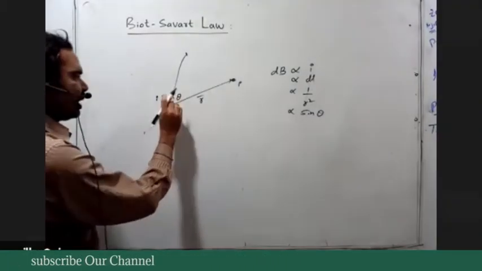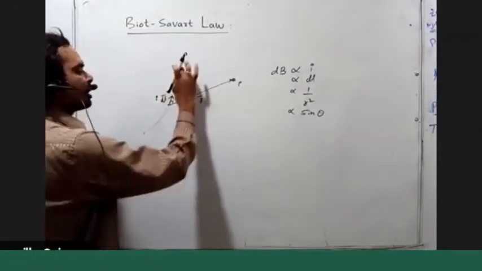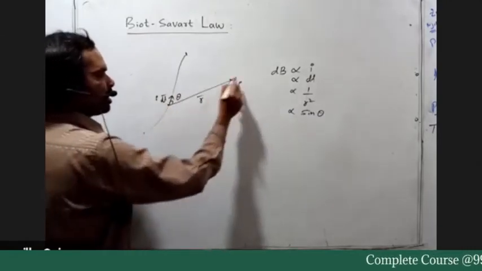This is actually dl bar, a small current element in the direction of current at this point, and this is r bar.